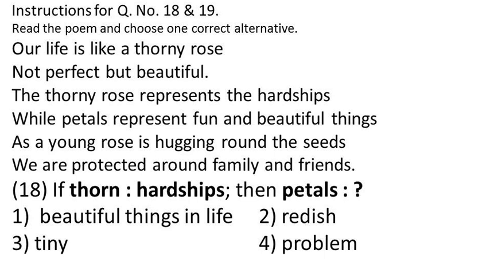Instructions for question number 18 and 19. Read the poem and choose one correct alternative. I'll read the poem fast. Our life is like a thorny rose, not perfect but beautiful. The thorny rose represents the hardships, while petals represent fun and beautiful things. As a young rose is hugging round the seeds, we are protected around family and friends.